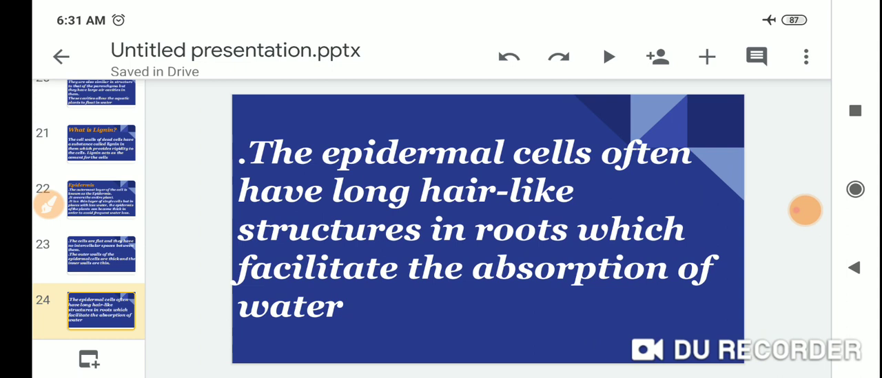The epidermal cells often have long hair-like structures in roots which facilitate the absorption of water.